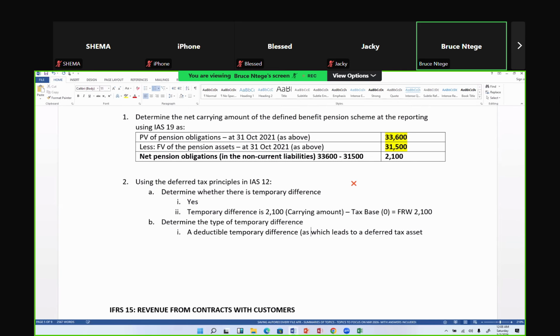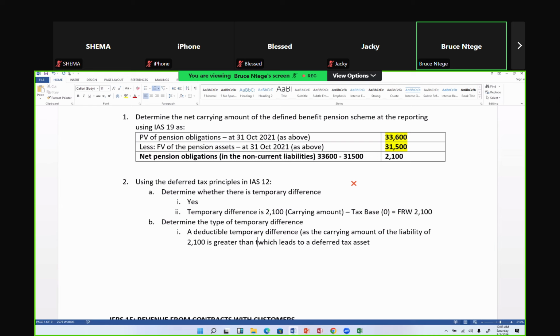I have a deductible temporary difference as the carrying amount of the liability, 2,100, is greater than tax base. Our tax base is 0. Our tax base is nil. Okay, so this means that I have a deferred tax asset. So that's the second thing I've done as a student.